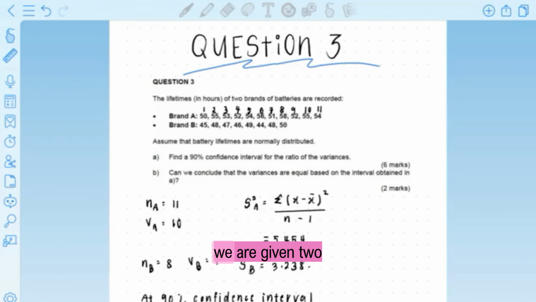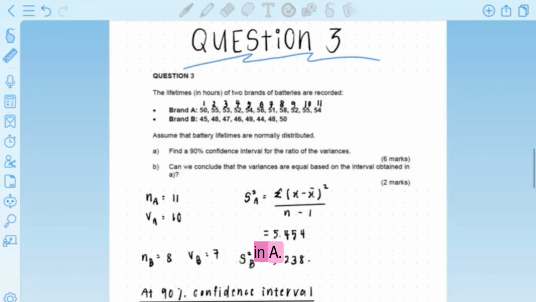So for question B, we are given two brands of batteries, brand A and brand B. For the first question A, we need to find a 90% confidence interval for the ratio of the variances. And for question B, we need to conclude whether the variances are equal or not based on the interval obtained in A. So the first step is we need to list all of the information that was given in the question.